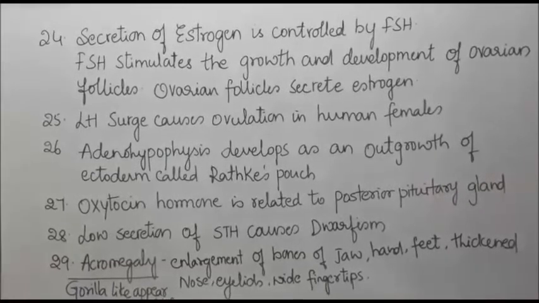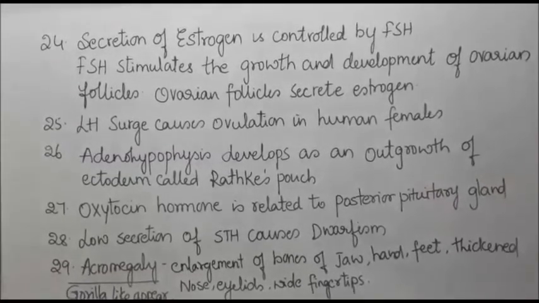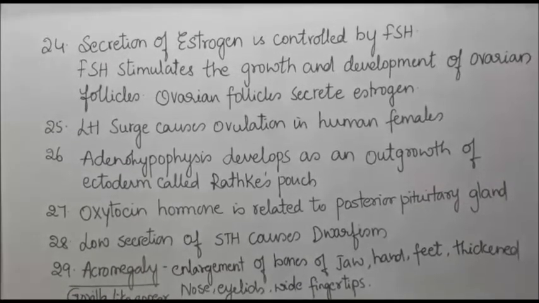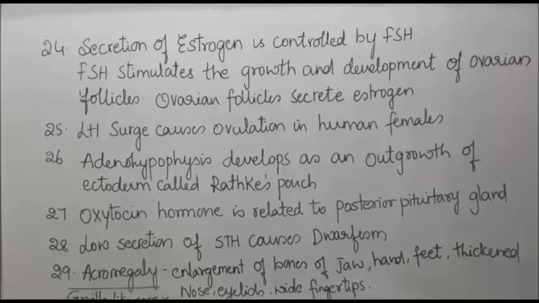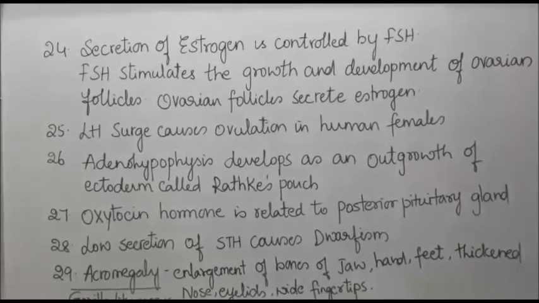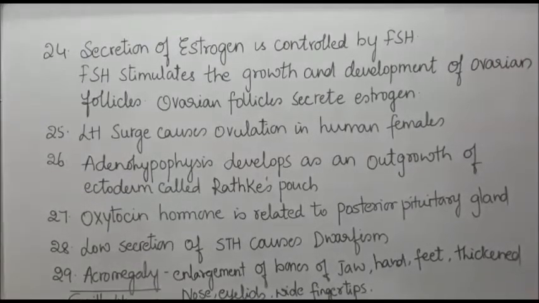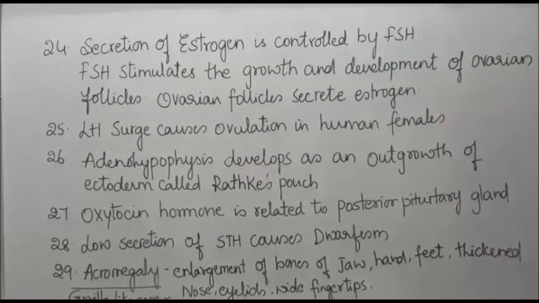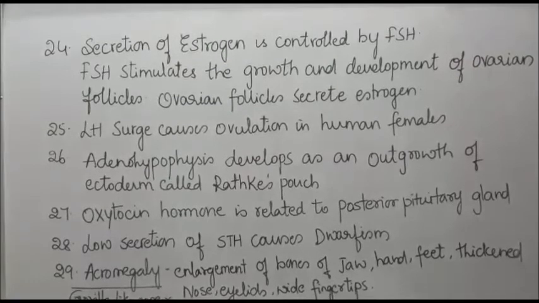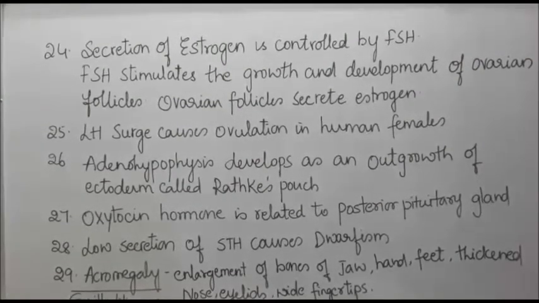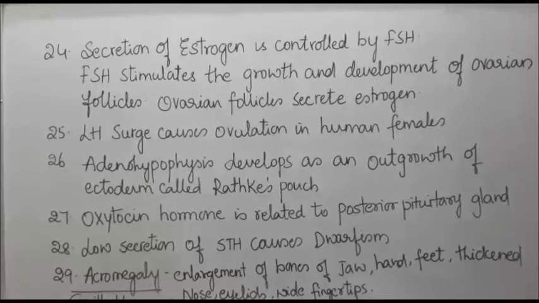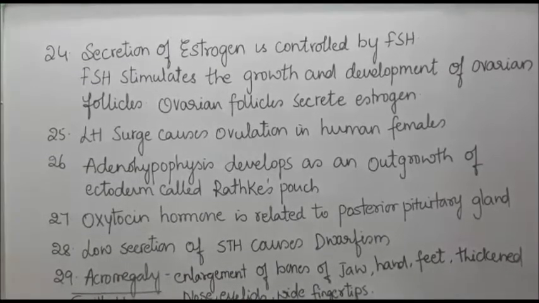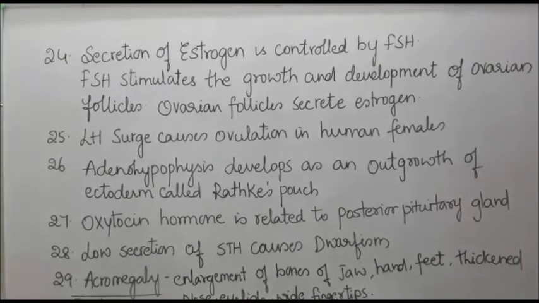Secretion of estrogen is controlled by follicle stimulating hormone, because FSH stimulates the growth and development of ovarian follicles. These growing ovarian follicles secrete estrogen. So that is how estrogen secretion is controlled by FSH; it is indirectly responsible. LH surge causes ovulation in human females. By the 14th day of the menstrual cycle, there is a rapid increase of luteinizing hormone, which causes the rupture of the ovary and the release of the ovum in the form of a secondary oocyte.